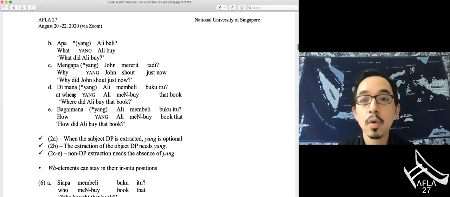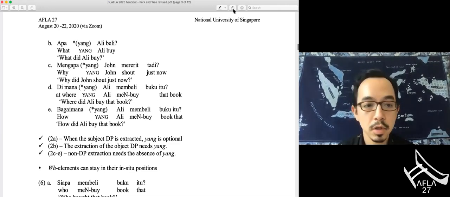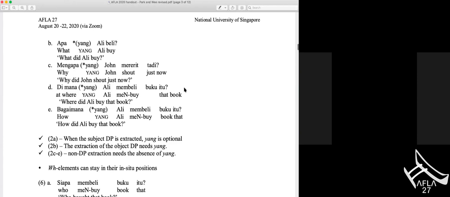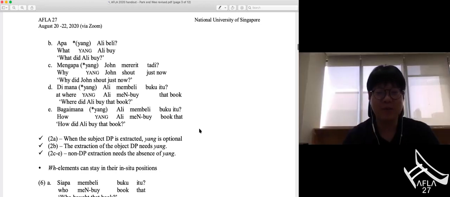Hiroki has a couple questions. Would you like to unmute yourself? Sure, yeah. So my question is, in addition to siapa yang blah blah blah, you could also say siapakah yang blah blah blah, right? People usually analyze ka as C, but you have yang as C. So how would you deal with this case? So siapakah yang? You mean siapakah yang? Yeah.